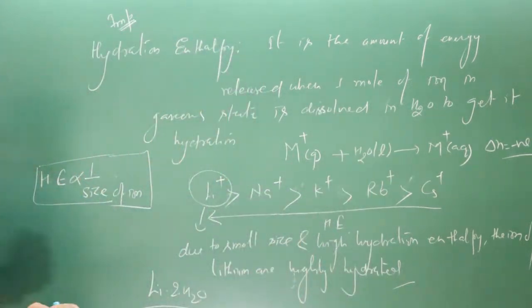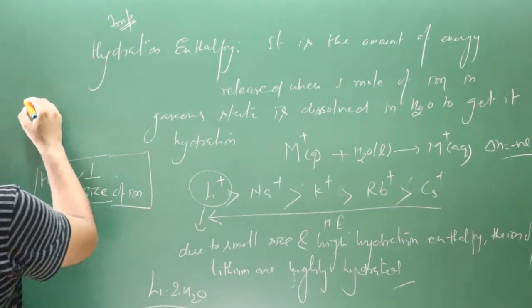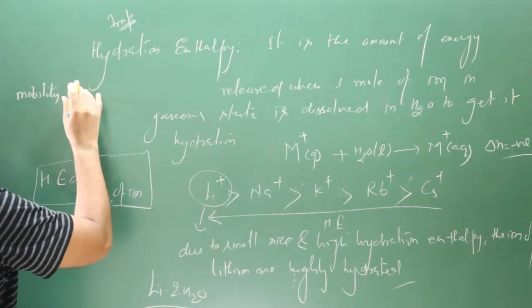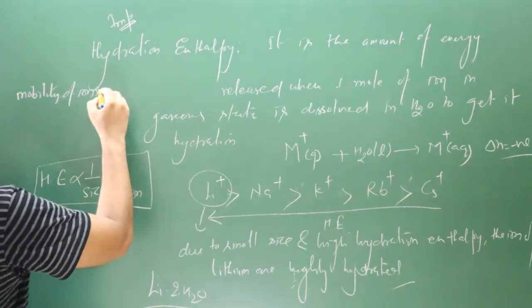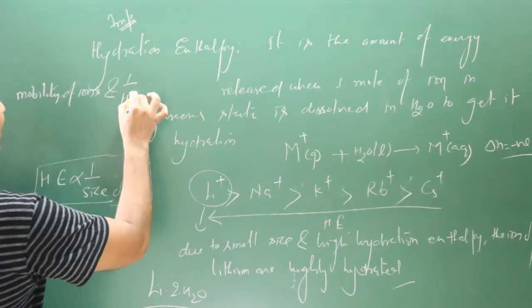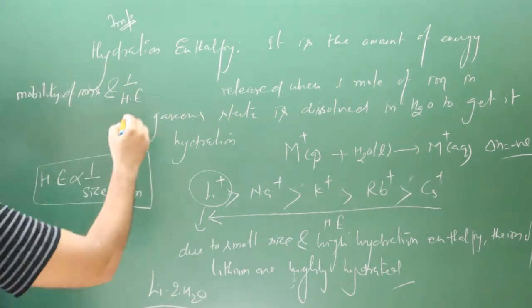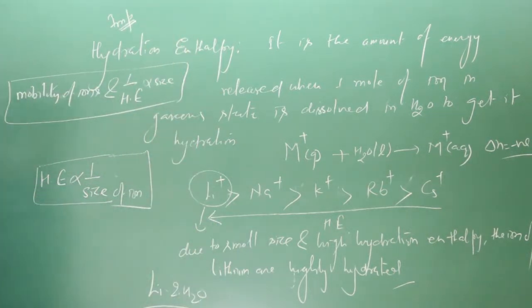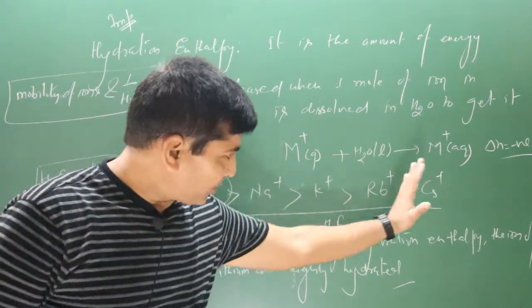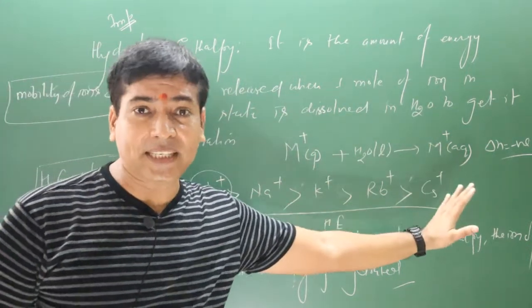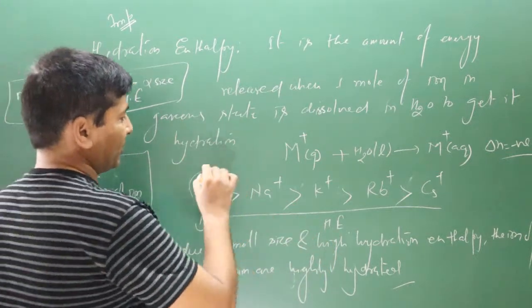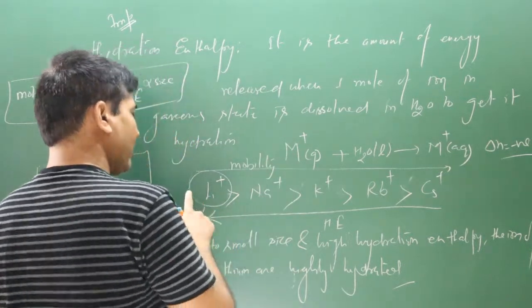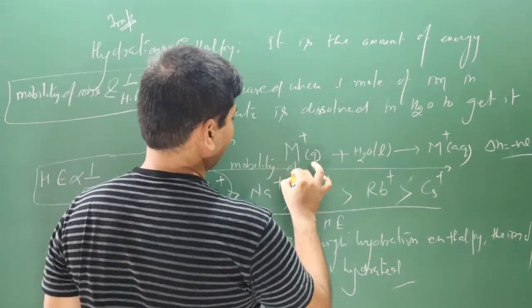If we talk about the mobility of ions, let me write it here. Keep in mind, the mobility of these ions is inversely proportional to hydration enthalpy, or directly proportional to size, you can say. As the size of these metal ions increases, hydration enthalpy decreases and the mobility of ions increases. So this is the trend we have. You can write that the mobility of ions increases from left to right in this range.